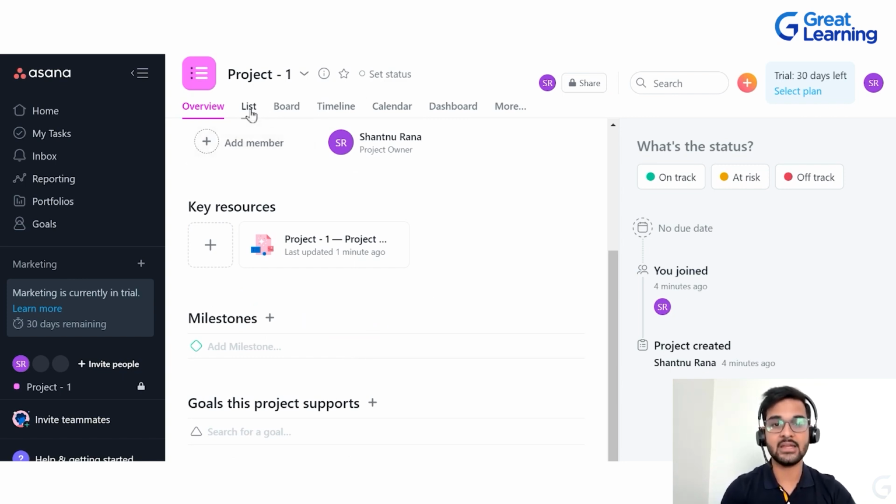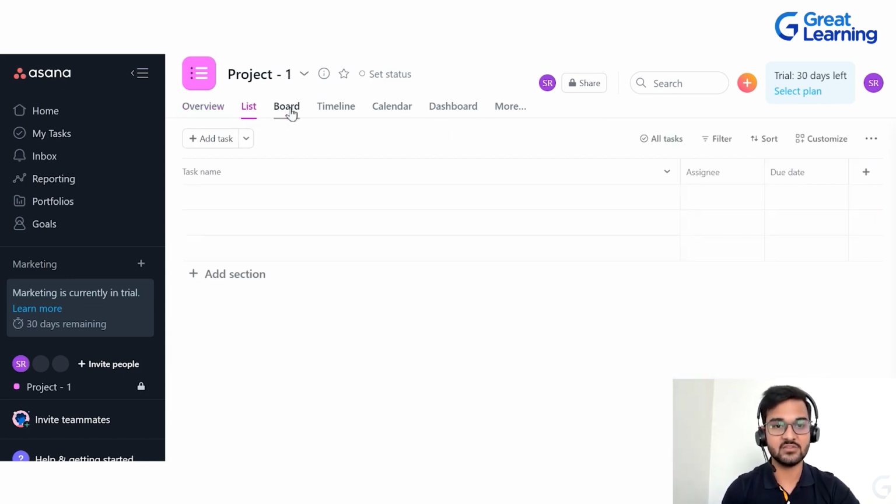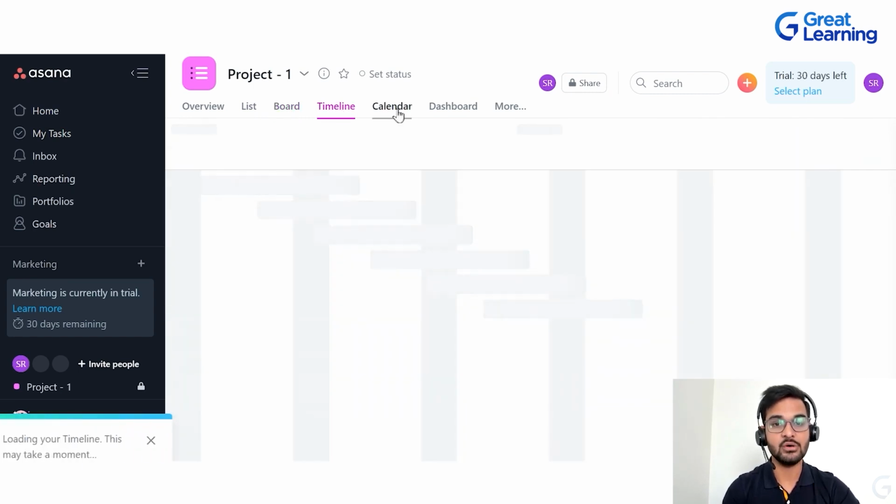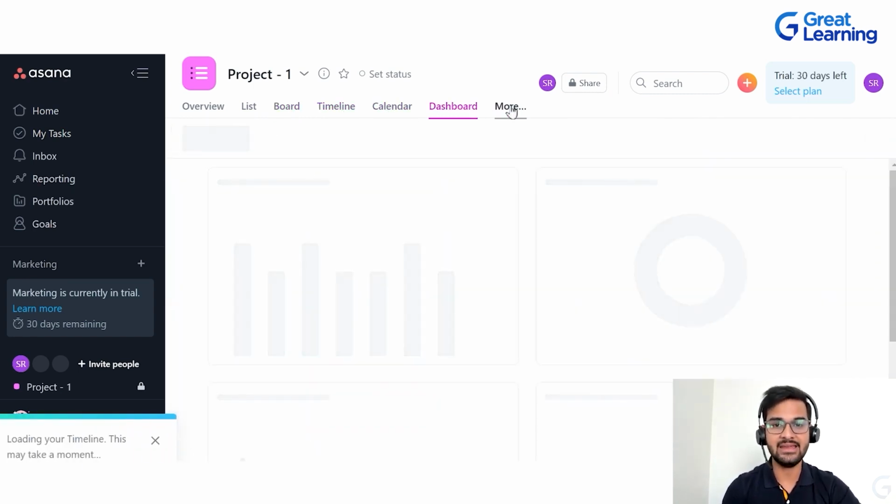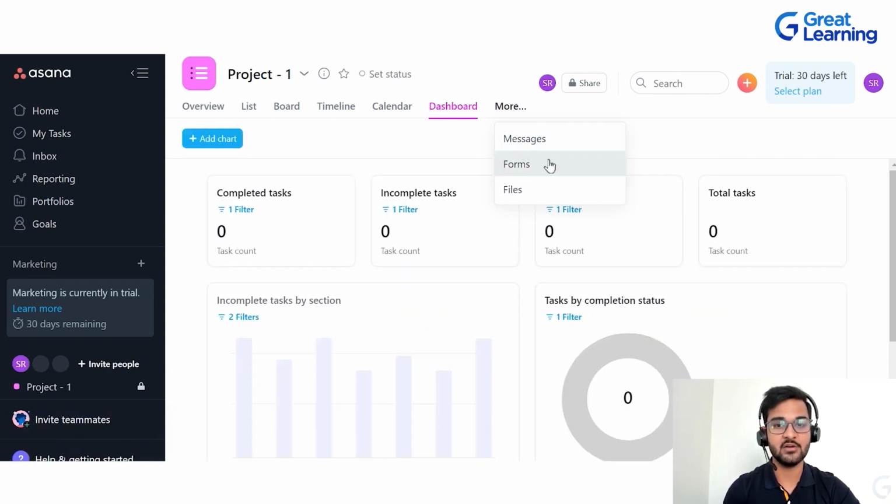As I told you, once you create a project, all these are nothing but your views basically. There is a list view, a board view, timeline view, calendar view, dashboard view, and more. In more, what is this? Messages, forms, and files. Later on, we are going to discuss each of these views, how they are different from each other and how this entire process actually works. Now that we have understood how to get started with Asana, and we have also seen how to create a project with the help of this tool, it is time for us to understand what the different views are which are available in this project management tool.